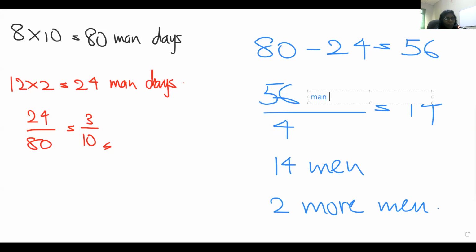So we have man days and we have 4 days. Days and days get cancelled, so only men is there. That means 14 men.